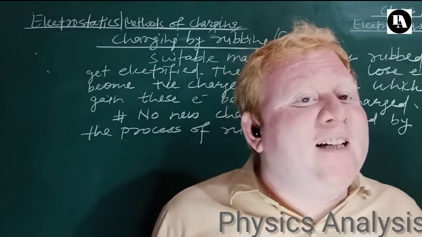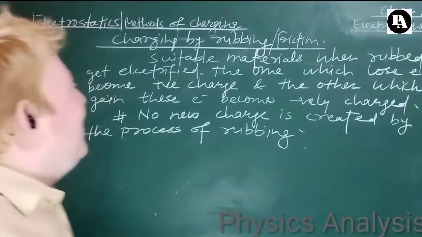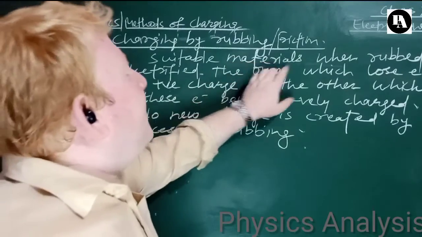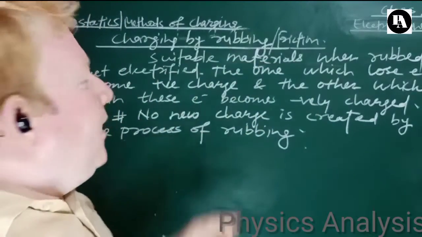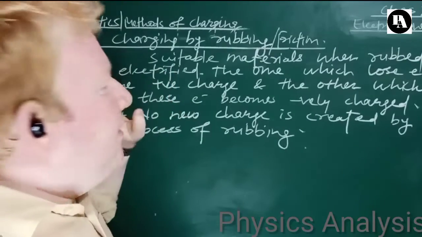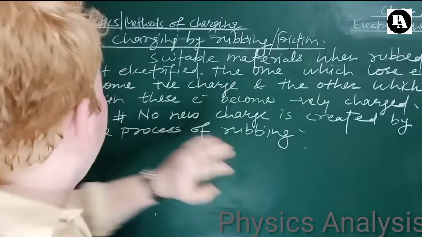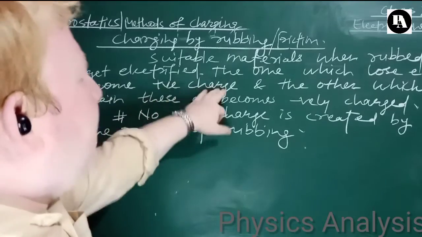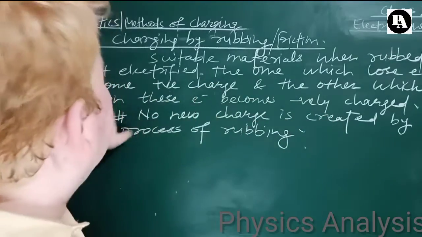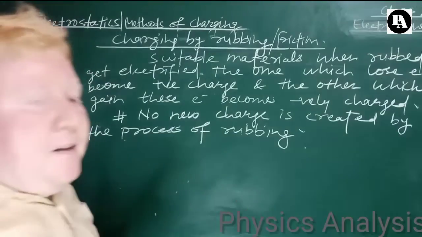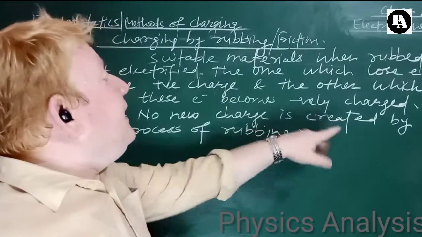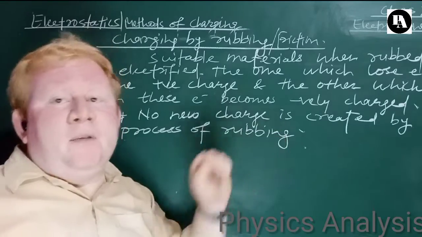So the thing is, suitable materials when rubbed get electrified. Electrified means charged. The one which loses electrons will become positively charged, and the other which gains these electrons becomes negatively charged. Remember everyone, no new charge is created by the process of rubbing.